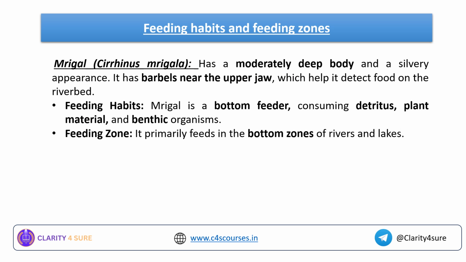Next comes the Mrigal. This is very important because this is one of the major Indian carp. It has a moderately deep body. So see, I hope you are able to differentiate between the keywords. Moderately deep body and a silvery appearance. It has barbels near the upper jaw which help it detect food on the river bed.